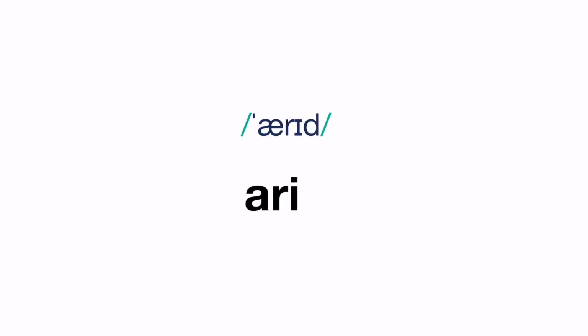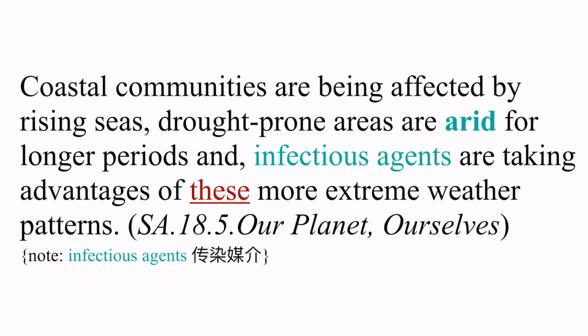Arid, arid. Coastal communities are being affected by rising seas. Drought-prone areas are arid for a longer period, and infectious agents are taking advantage of this more extreme weather pattern. It's an excerpt from Scientific American, May 2018. Here, from the context, we can guess arid is quite similar to dry because of the word drought-prone, which means likely to cause drought.